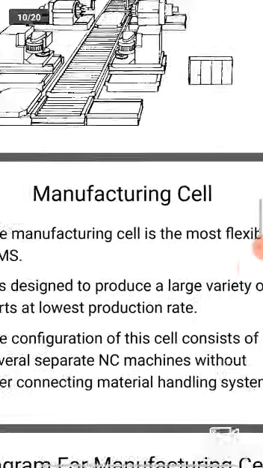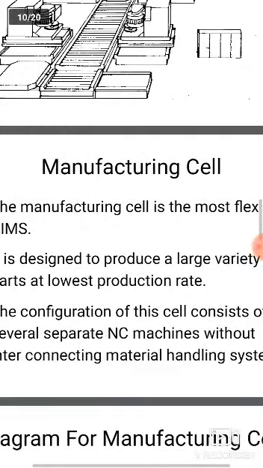Next one is the manufacturing cell. This manufacturing cell consists of several flexible automated machining tools, universal or special type, interlinked by automation, so that different workpieces can be machined at the same time. At the same time, different components can be prepared.